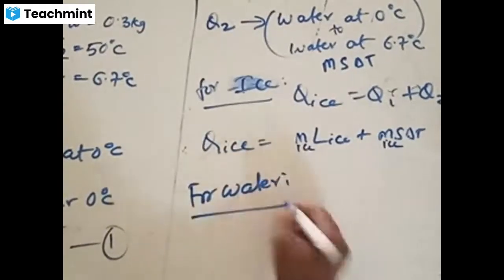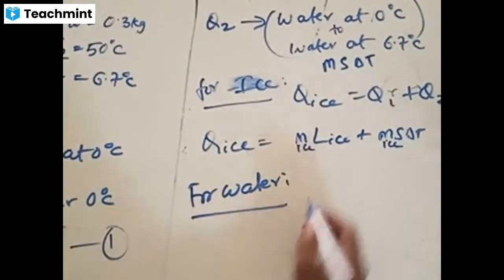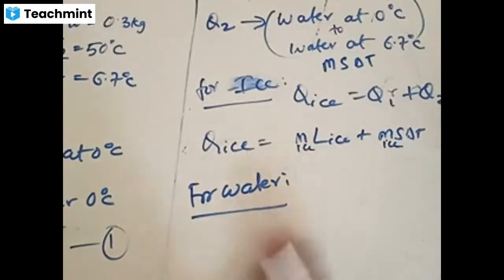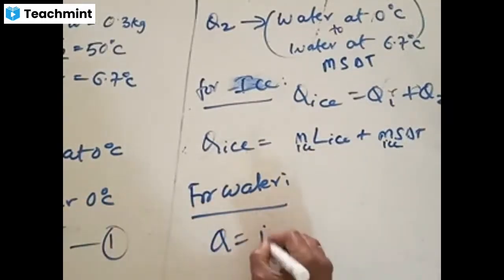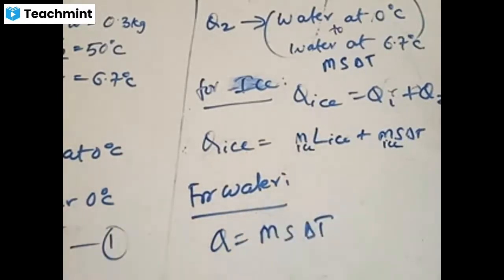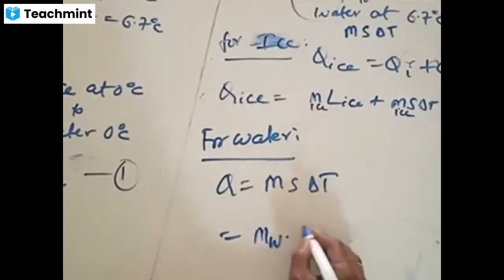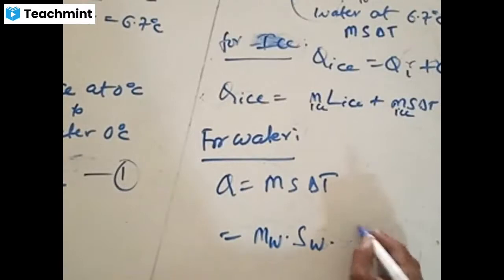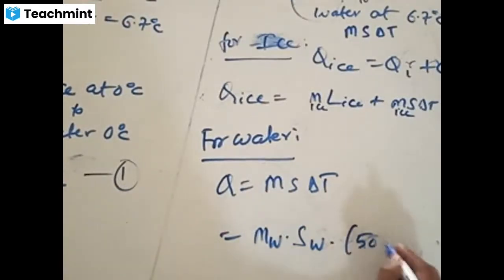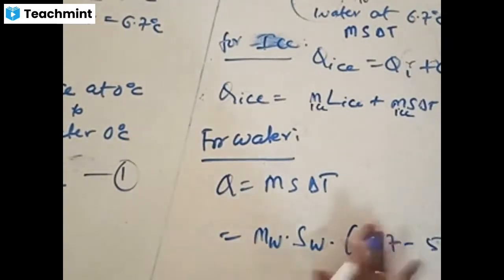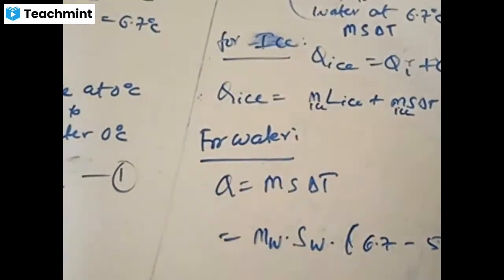Right? Now let us talk about water. For water, what is happening? The change of temperature from T final, that is Q is equal to mS delta T. Only one step for water, because from 50 it is changing to 6.7. m is mass of water, specific heat of water is given again in the question, and delta T is what? 50 minus 6.7, or 6.7 minus 50? Because final is 6.7 minus initial is 50. You should take this convention also. Always final minus initial only.